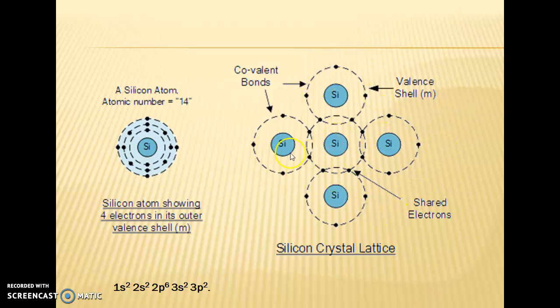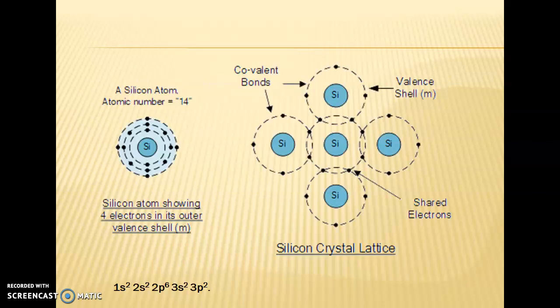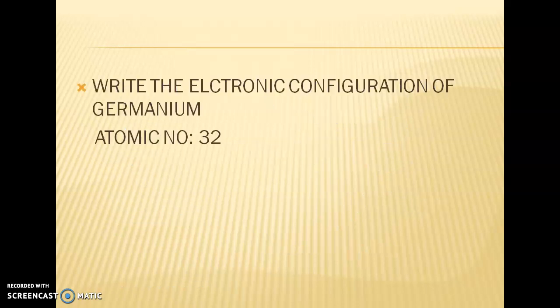That I will tell you later. Now write the electronic configuration of germanium, because silicon atomic number is 14 while germanium atomic number is 32. Germanium also has 4 valence electrons. So try to write the electronic configuration of germanium with the atomic number 32.